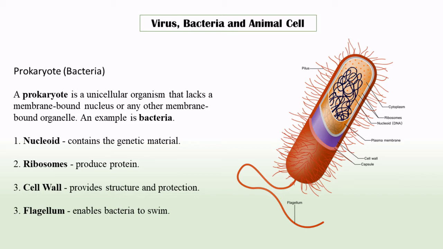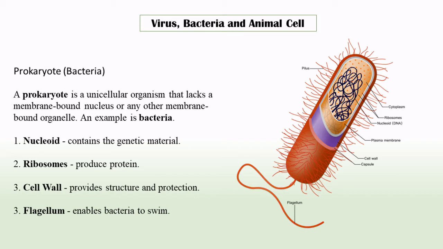So, the genetic material of the prokaryote is not surrounded by a membrane, is not enclosed in a membrane. Also, any of the other organelles of the prokaryote do not have a membrane.